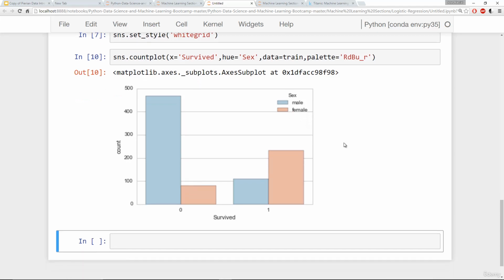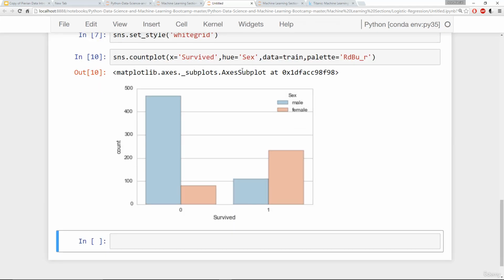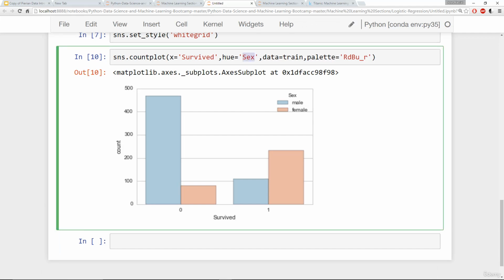Okay, looking at this plot, now I can really tell there's a trend here. It looks like people that did not survive were much more likely to be male, and people that did survive were almost twice as likely to be female. And we're going to see that trend come up later when we're looking at the factors and coefficients of what led to someone's survival. Let's continue exploring the data by changing this hue to the passenger class.